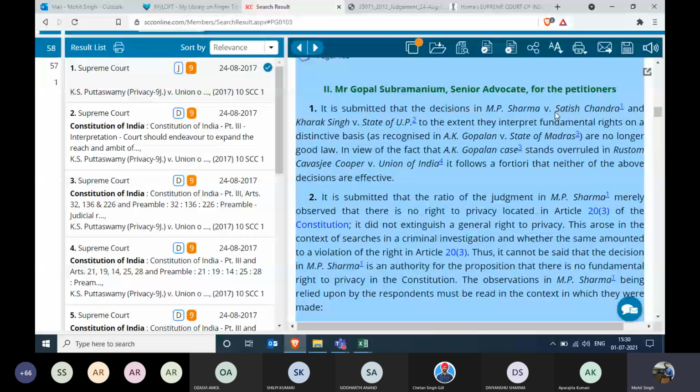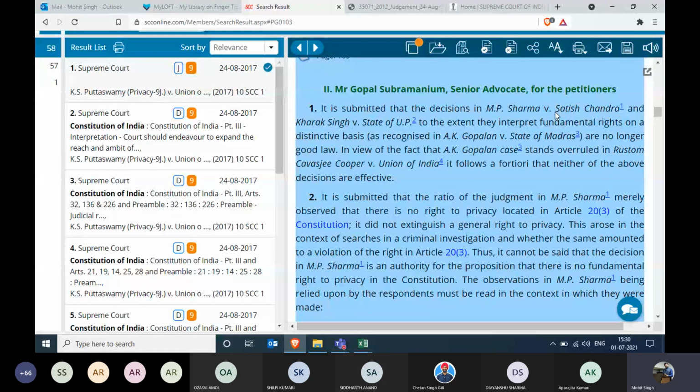Yeah, Mr. Gopal Subramaniam. So what I'm trying to portray over here is just to give you enough information that rather than spending your valuable time reading the whole judgment, SCC gives you the head note. SCC gives you the digest notes. It also gives you a summary of arguments so that you can get a brief idea of what the judgment is talking about just by looking at the head note. It can save a lot of time in the long run, trust me.